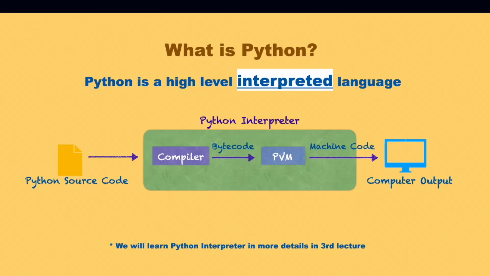Now, let me tell you, although the definition says it's an interpreted language, the truth is it's an interpreted and compiled language. That is a hybrid language. We will learn how the Python interpreter works under the hood in detail in the third lecture of this tutorial. So, we now understand, right, what is Python and its definition.